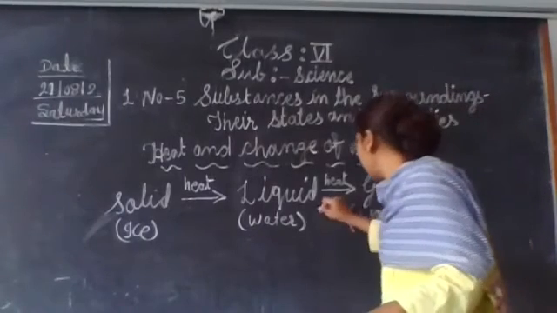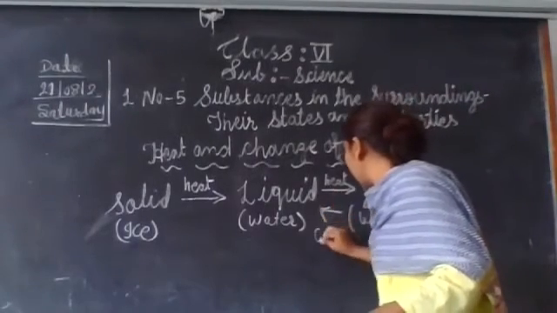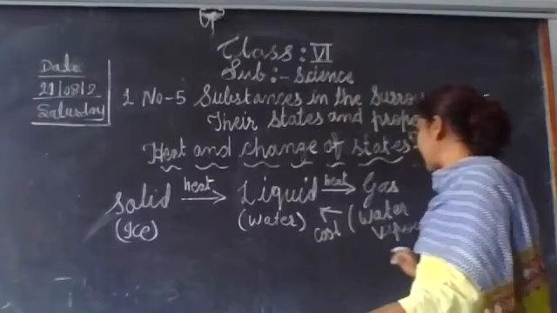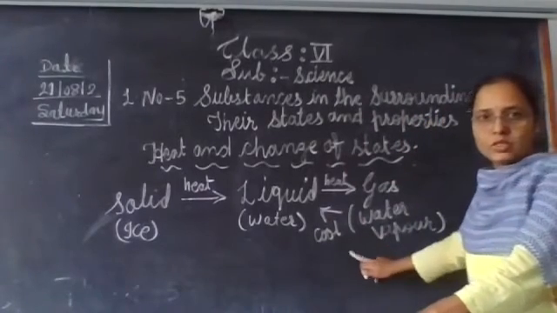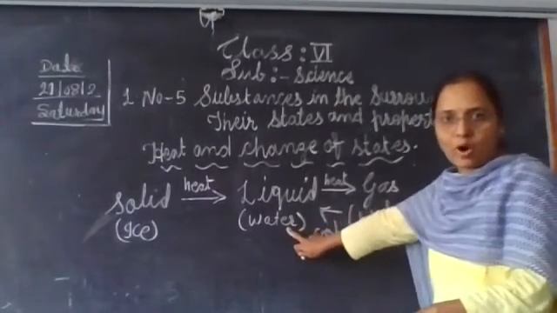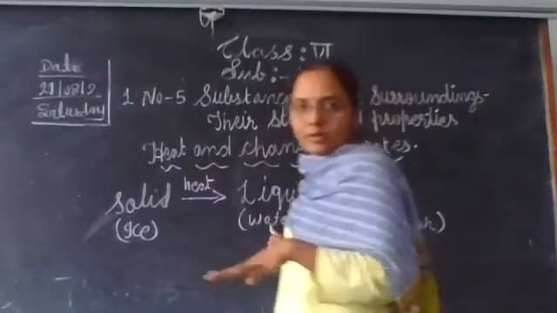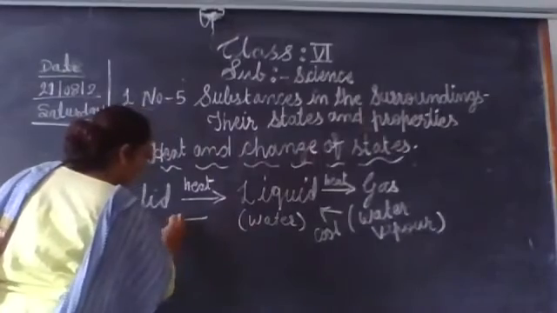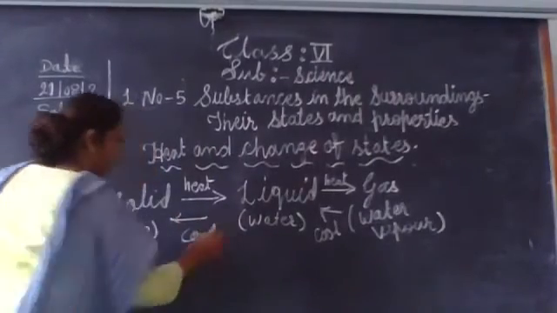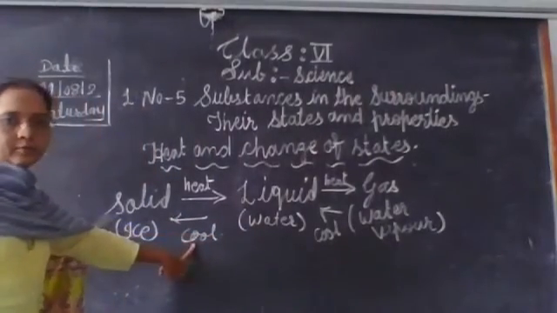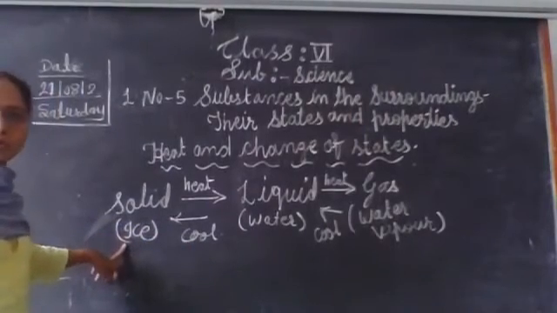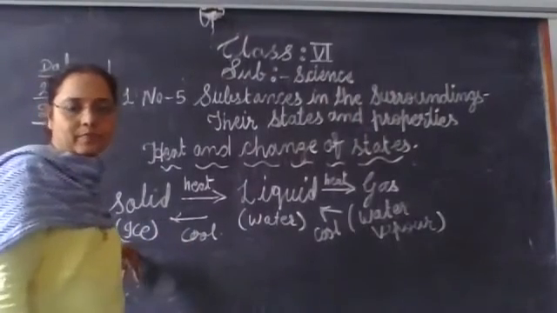When you cool, the water vapor cools down and is converted into water. Again, when you cool that water, it changes into ice.